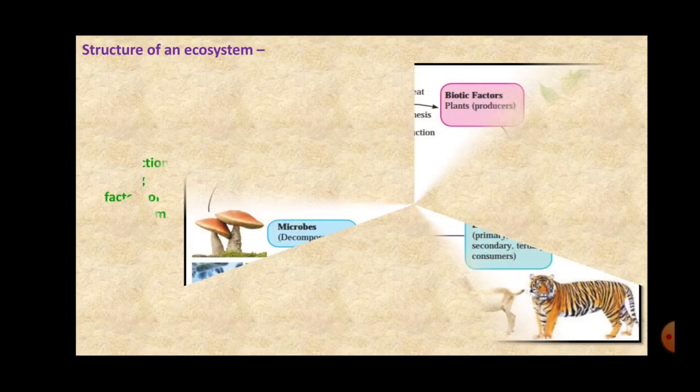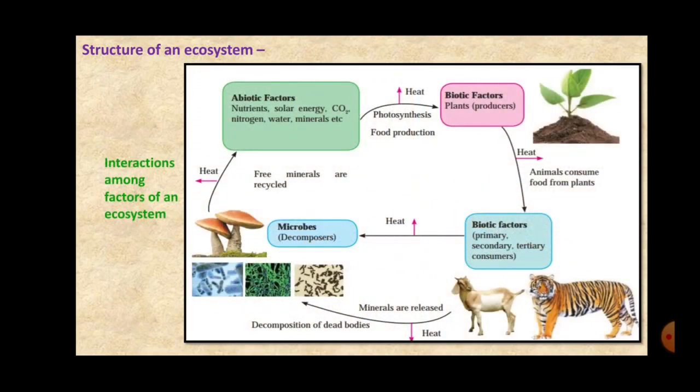The structure of an ecosystem. What is the structure of an ecosystem? Now first, as I said, the components of the ecosystem are biotic and abiotic. Now there are different living organisms in the biotic factors. Now they are dependent upon each other.